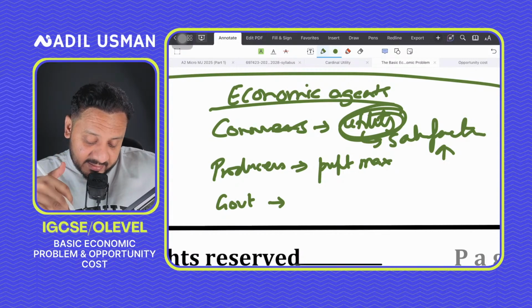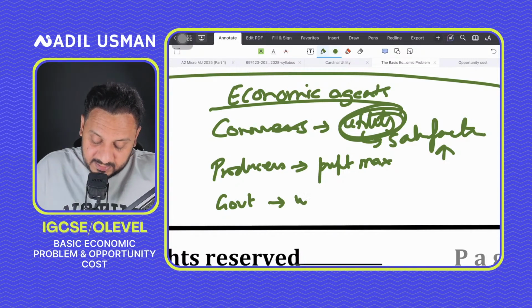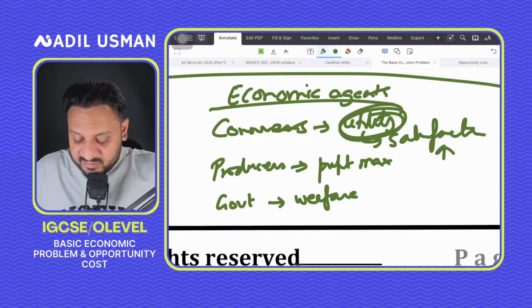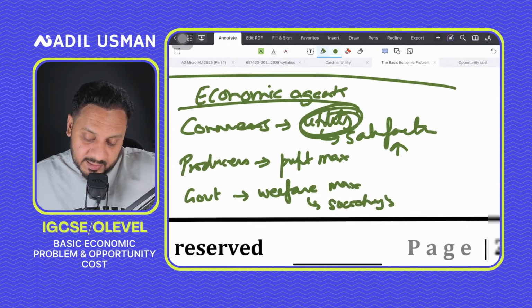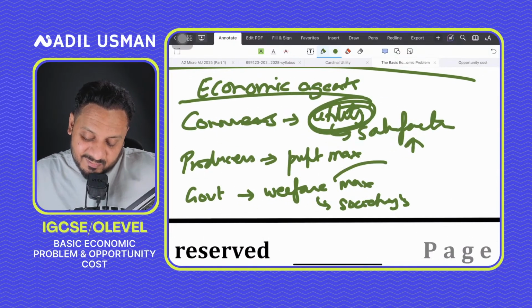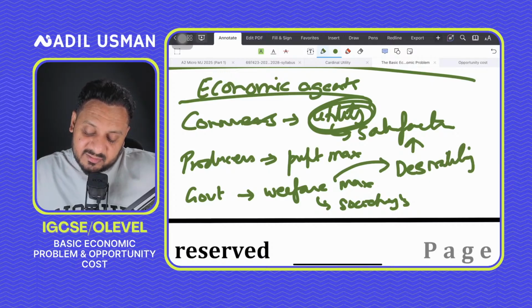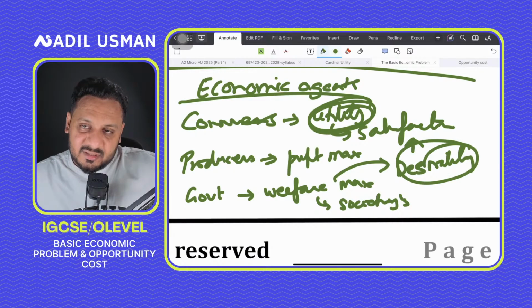But on the other hand, the state or the government is primarily concerned with welfare maximization, or you can say they want to maximize society's welfare. They are more concerned about society as a whole, and this objective of welfare maximization is linked with desirability. Desirability in the sense that something could be